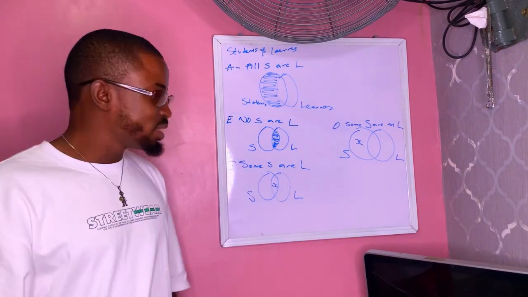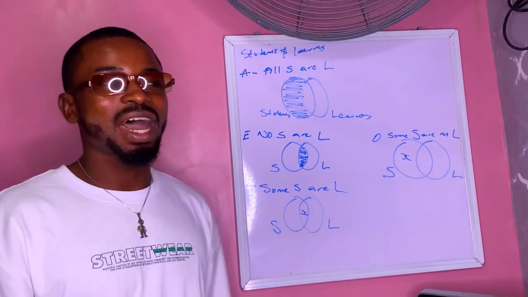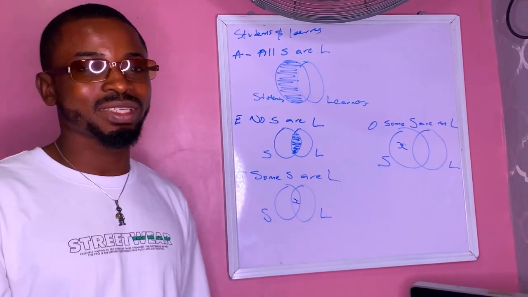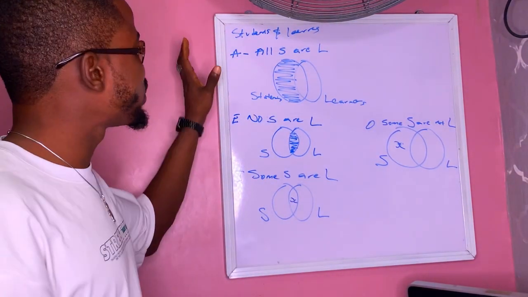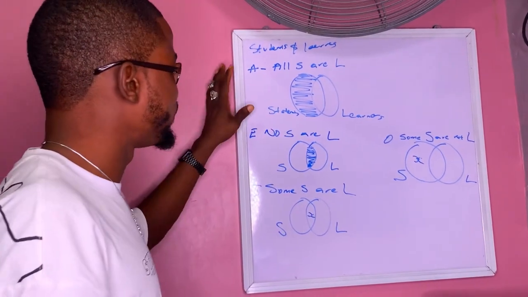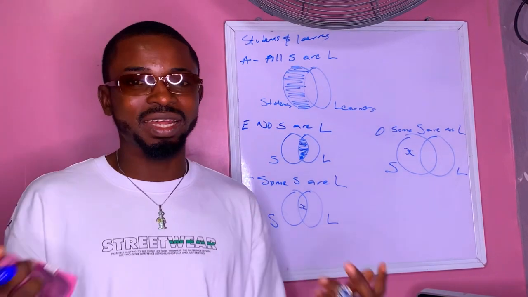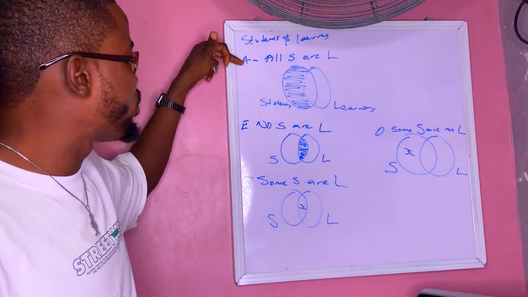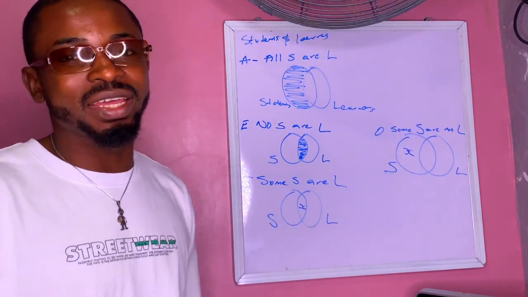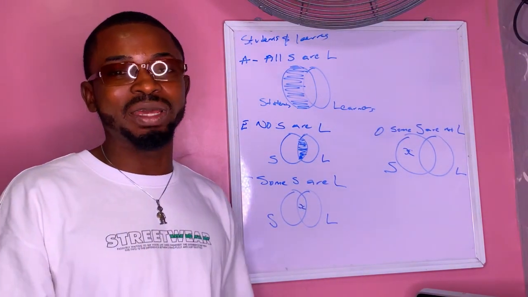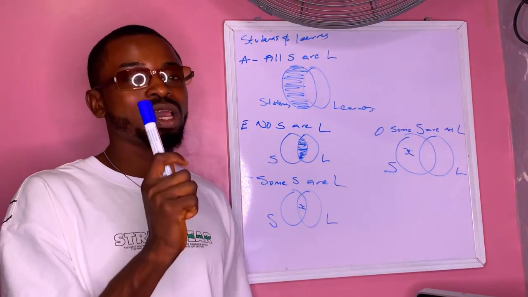That is all. So ladies and gentlemen, in our next video we are going to be talking about the logic of syllogism and Venn diagrams for testing the validity of syllogism. So what I've just done so far is use different Venn diagrams to represent different relationships between two different classes, that is, standard form categorical propositions, whether A proposition, E proposition, I proposition, and O proposition. I said whenever you are diagramming, if you have anywhere that is empty, you shade it off. But if there's anywhere that is not empty, that is, there is at least one, you use your X.